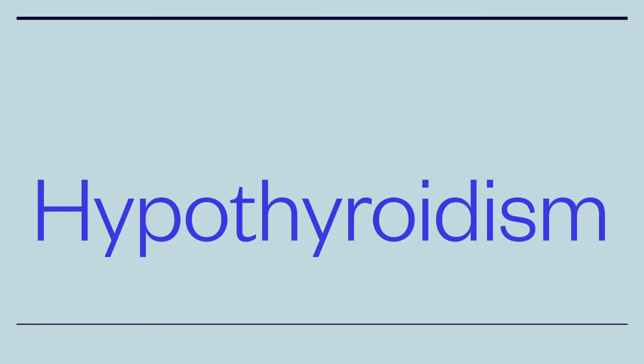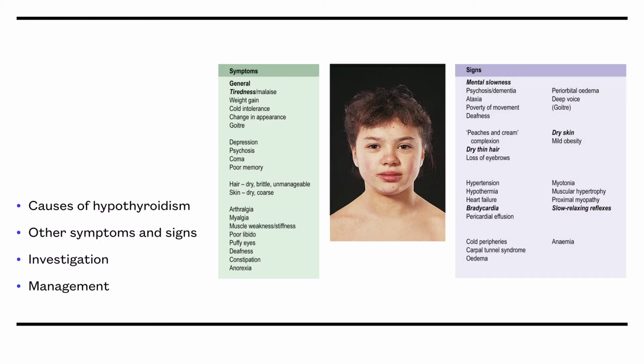Next, let's consider hypothyroidism. Hypothyroidism is associated with Down syndrome, Turner syndrome, and autoimmune conditions, including celiac disease. The most common cause of hypothyroidism in the UK is Hashimoto's thyroiditis, which is an autoimmune condition where antithyroid peroxidase and antithyroglobulin antibodies are produced and they attack the thyroid gland.